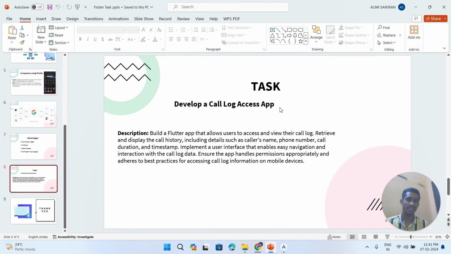These are the advantages. Coming to the task that is assigned to me, I was asked to develop a call log access app, which retrieves the call log of the user and displays the call log history, including details such as caller's name, mobile number, call duration, timestamp, etc. Let us see.